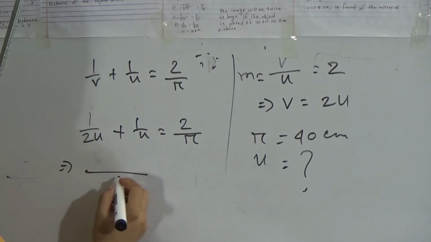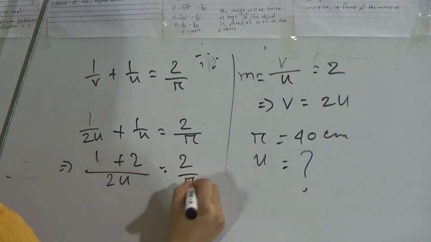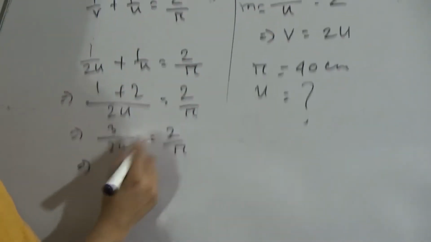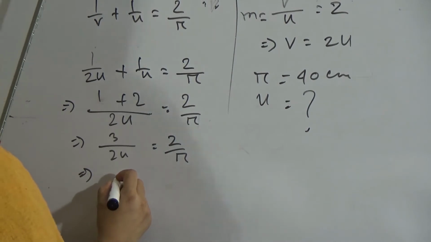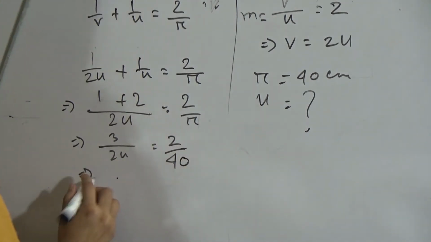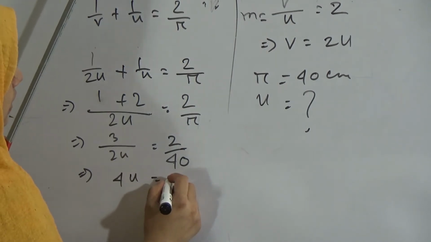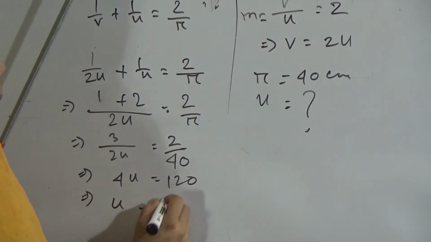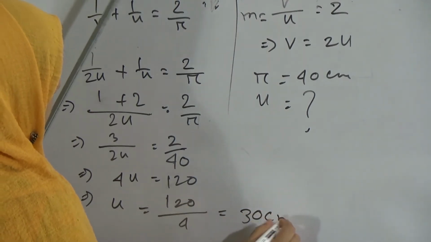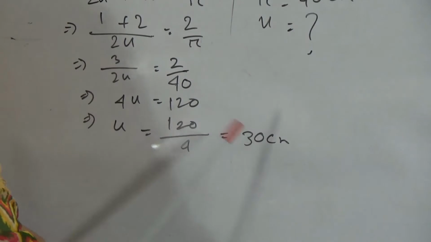So for 2u and u, we will take LCM 2u. 1 plus 2 equals 2 divided by r. Now 3 divided by 2u equals 2 divided by r. Here put the value of r. r means 40. Okay. So 2 2s are 4, u equals 3 4s are 12, so u equals 120 divided by 4, that means 30 centimeters. So for real image the distance of the object is 30 centimeter.